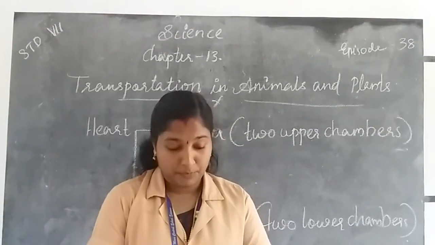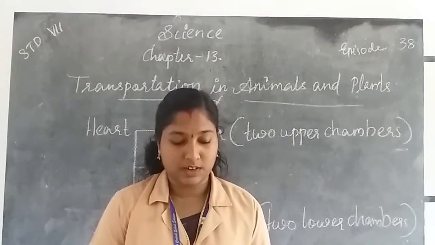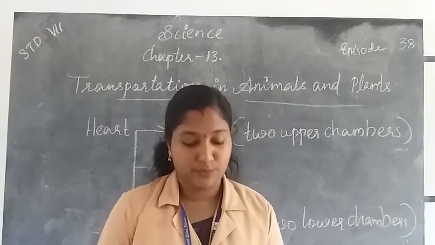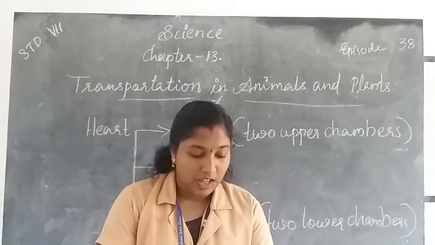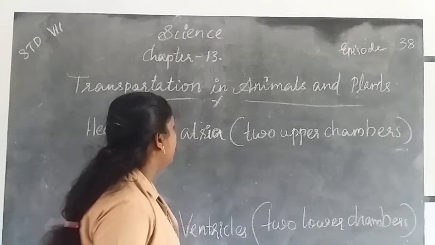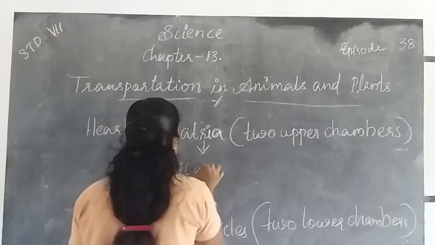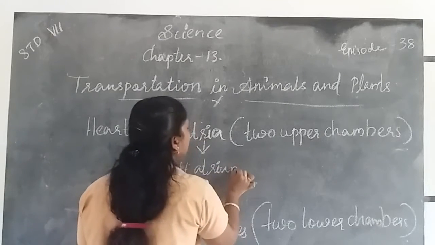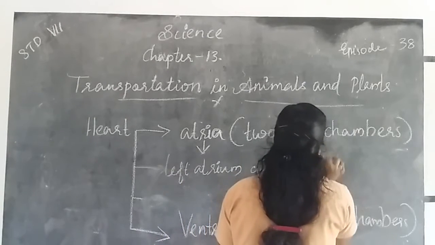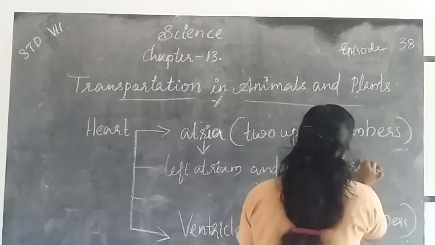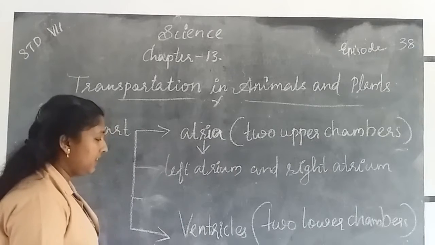The atria are the left atrium and the right atrium.